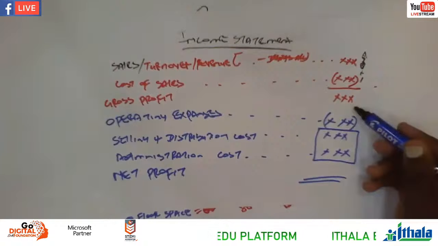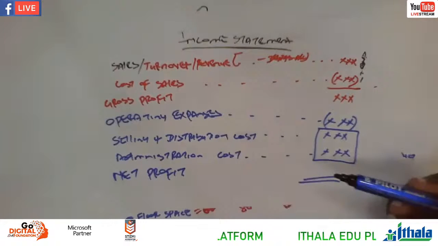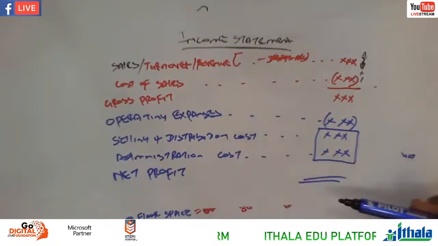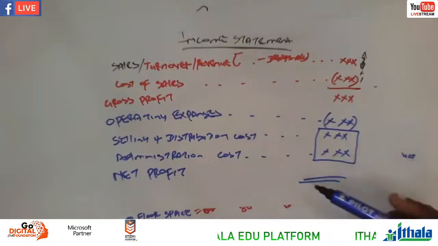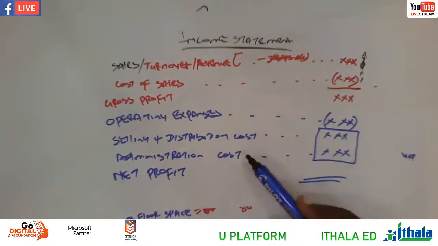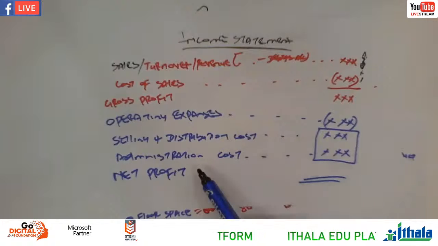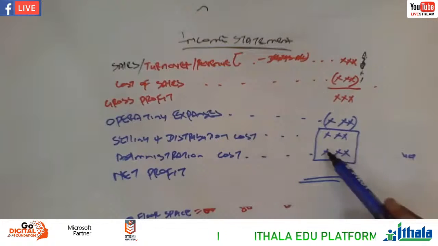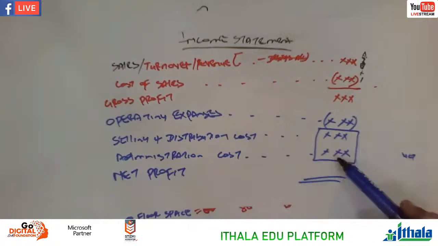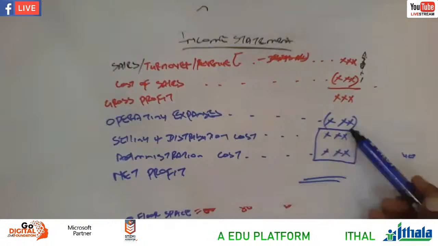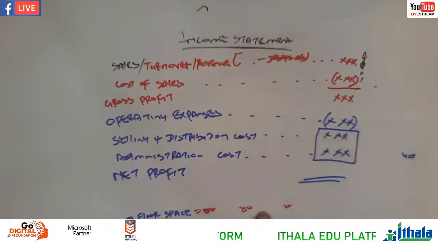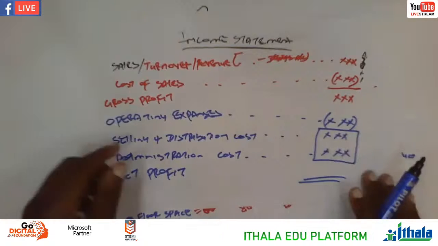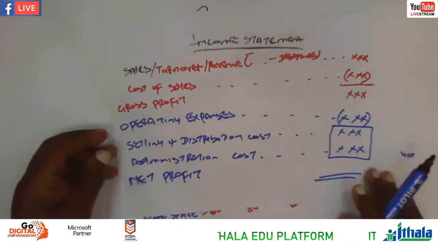And then operating expenses. Basically, these are the expenses that we incur during the time of operation. So when you come to the costing, we're focusing only on two departments, as I was showing you: selling and distribution, or dispatch, as well as administration. You put that in a border, and then we only write the total. So it's very important, grade 12, to know how to present yourself. That's how we have to write, okay?